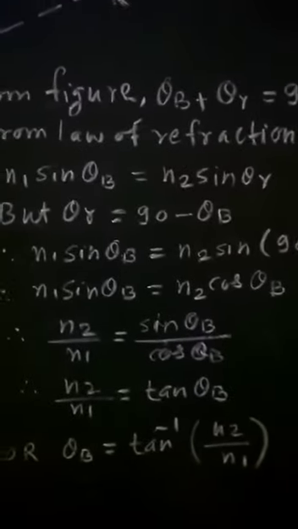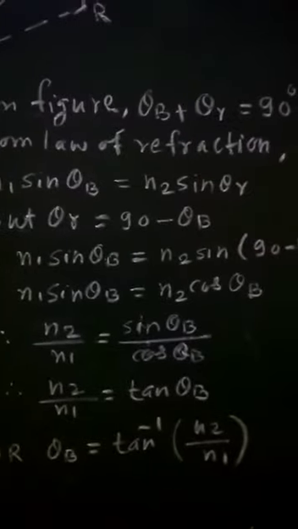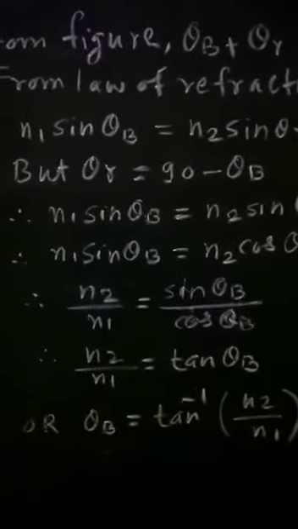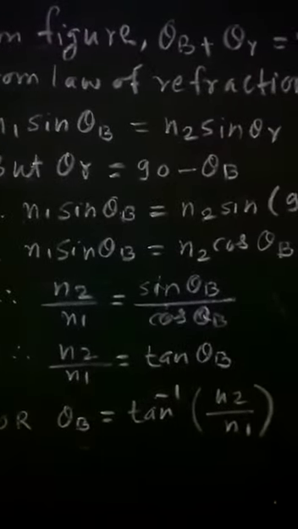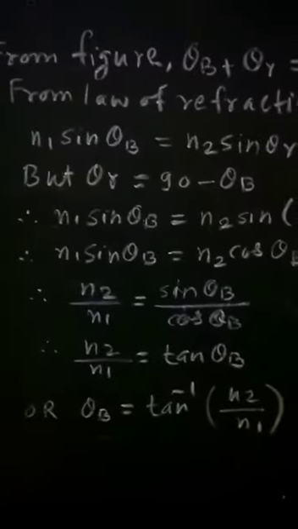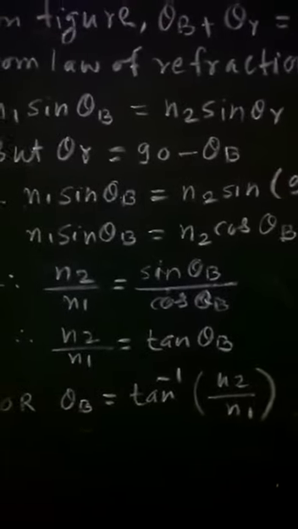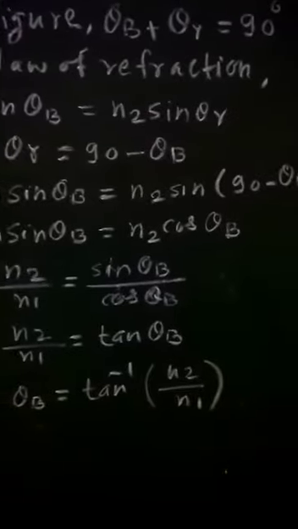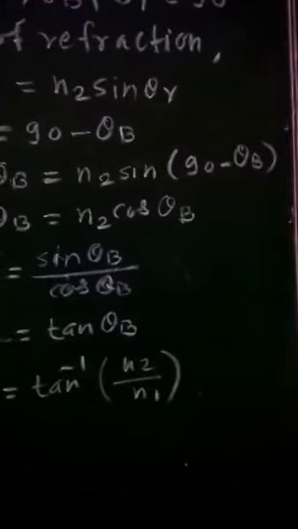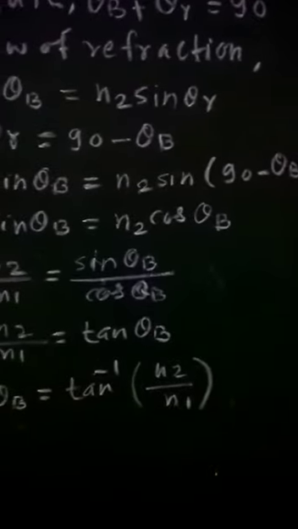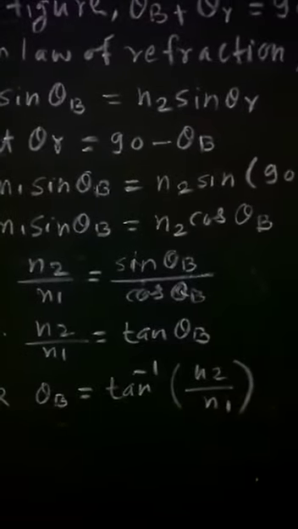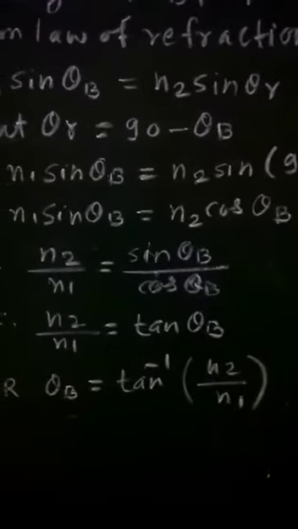But we know that theta b plus theta r equals 90 degrees, and therefore theta r will be equal to 90 minus theta b. Putting this value in the above equation, we can write n1 sin theta b equal to n2 sin of (90 minus theta b). But sin of (90 minus theta b) will be equal to cos theta b, and therefore n1 sin theta b equals n2 cos theta b.